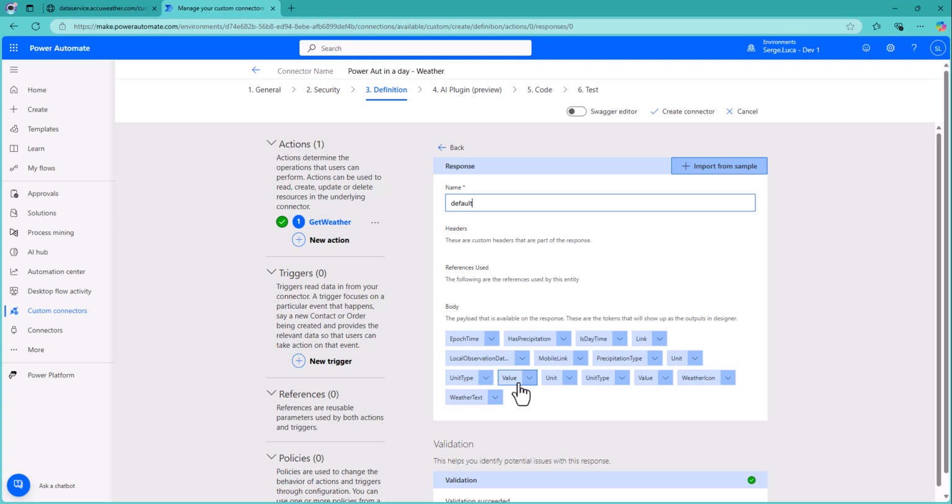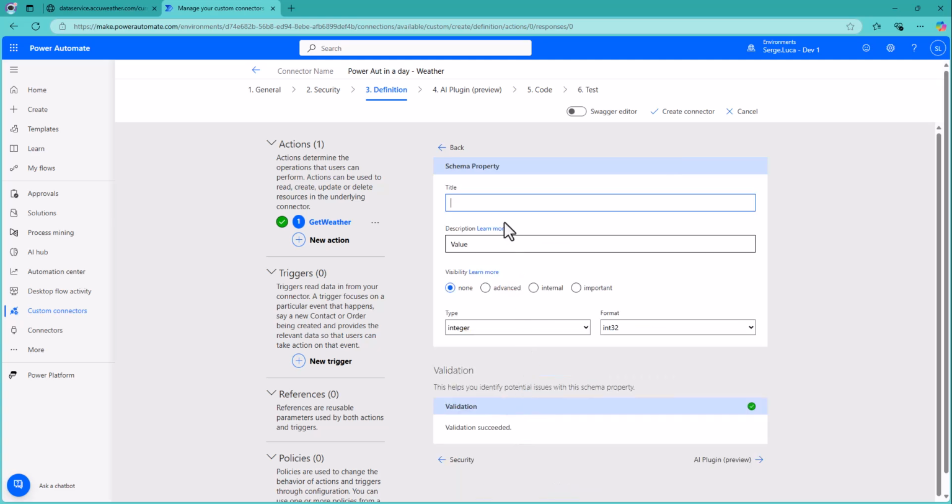Okay, let's edit value here. And I think this one should be the metrics, right? So let's call it metric temperature, metric value. Same for the description.